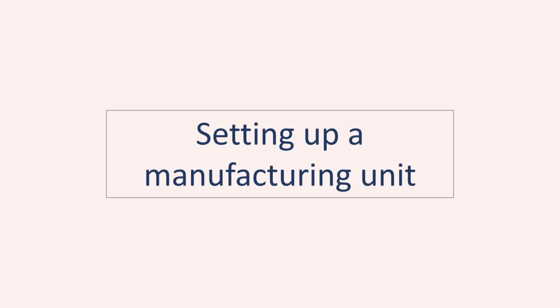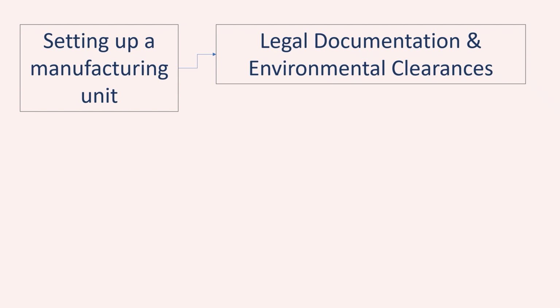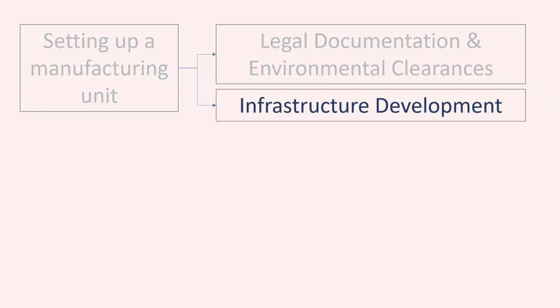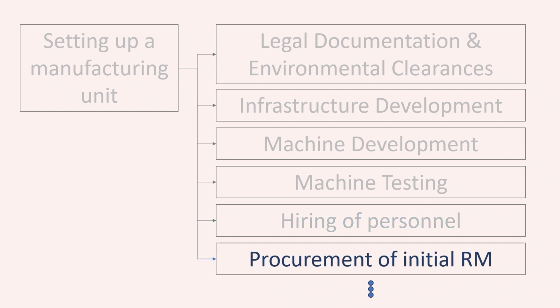Think of a project, say, setting up a manufacturing unit. If you want to execute this project using agile ways of working, consider this project as the level 1 or L1 objective. Next, setting up a plant requires the accomplishment of multiple things like legal documentation and environmental clearances, infrastructure development, machine testing, hiring of personnel like plant head and machine operators, procurement of initial raw materials for activities like test run and initial batch production. This list could go on.